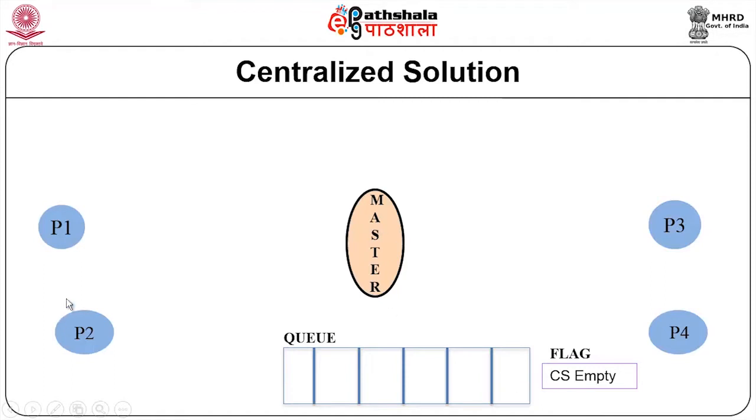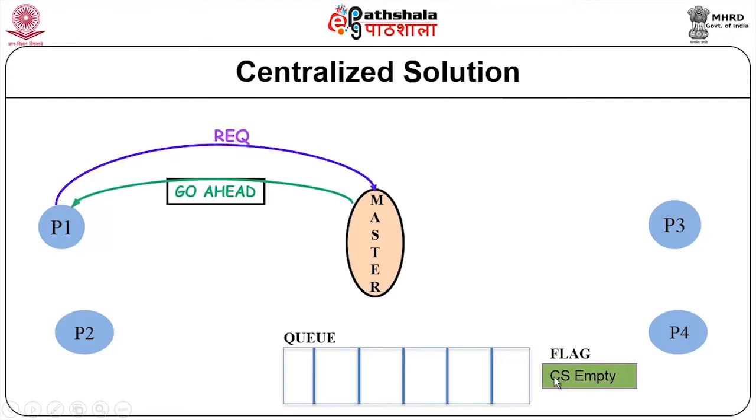Here are 4 processes P1, P2, P3 and P4, and we have a master which is maintaining a queue and it is maintaining the flag. Initially there is no process in the CS, so therefore CS is empty. Now assume that a request comes from P1 and master looks at the CS and sees that the flag is empty.